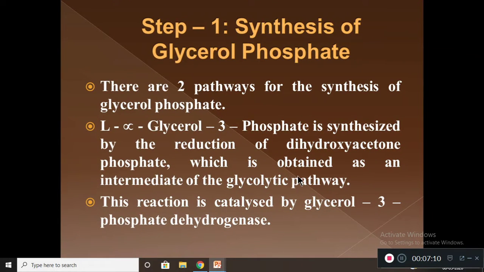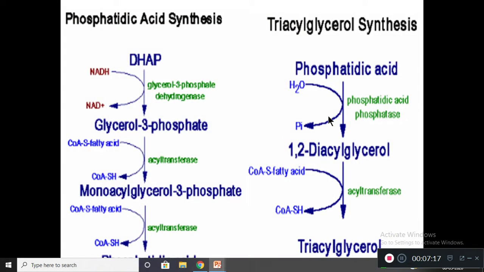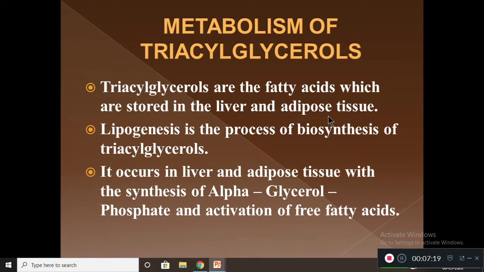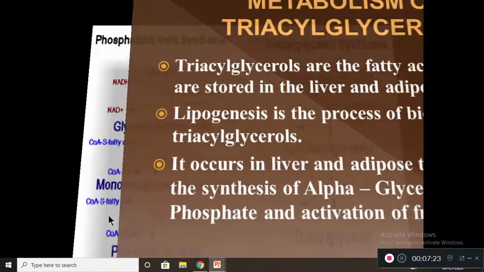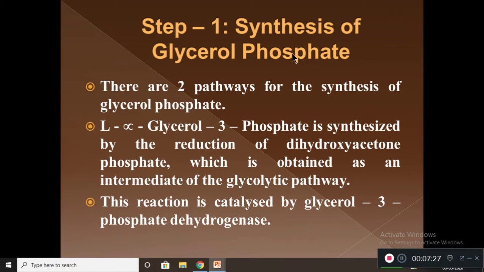Now, in the synthesis of triacyl glycerol, the first step we have seen is the synthesis of alpha glycerol phosphate. So now we are going to see how alpha glycerol phosphate is produced. There are two pathways for the synthesis of glycerol phosphate.